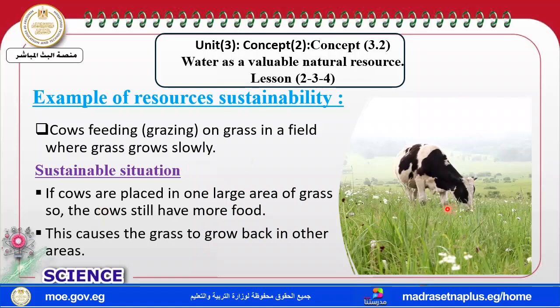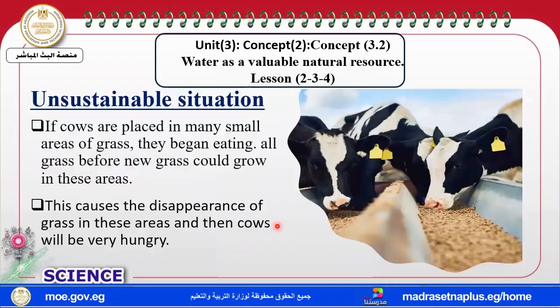If the cow eats from this place, what about the far place? The grass will grow. So there is time for the grass to grow, and the grass will grow back in another area.